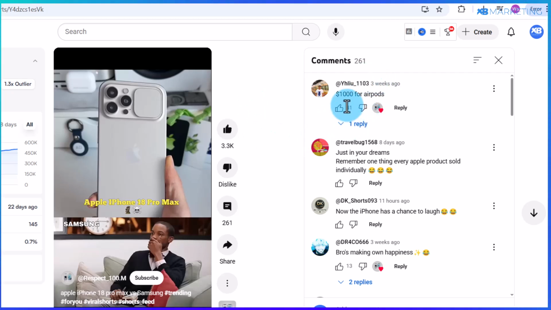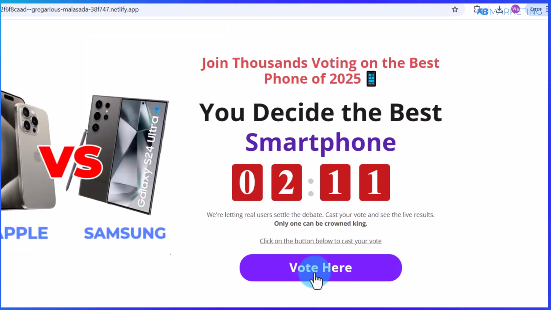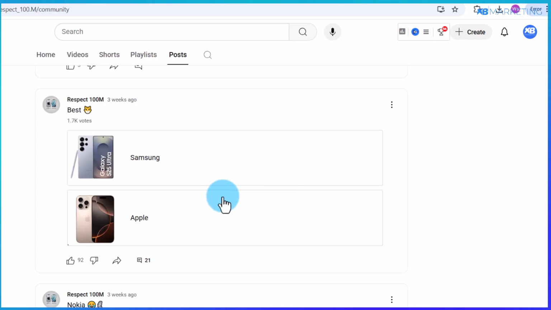And once they come over to the comment section, they are going to see the pinned comment. And once they then go over to the profile of your YouTube channel, they are going to see that link, which is then going to take them to the landing page, which is going to ask them to then click to vote. And once they complete the offer, it's then going to redirect them to this poll you made on your YouTube channel to actually cast their votes. So you can see right here, this is a very simple method you can use to promote CPA offers on YouTube without any problem.